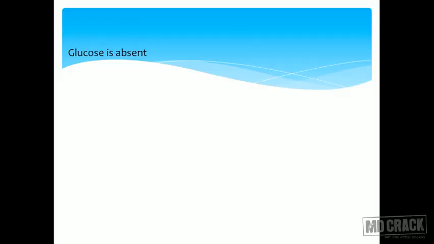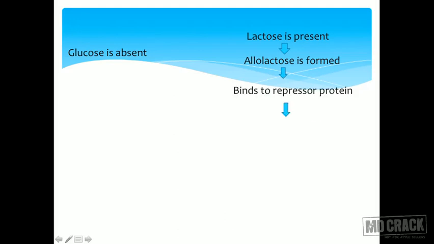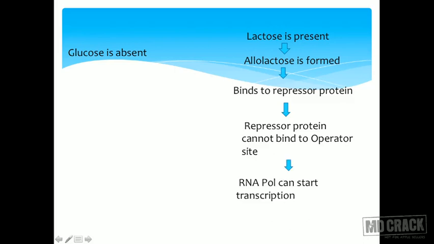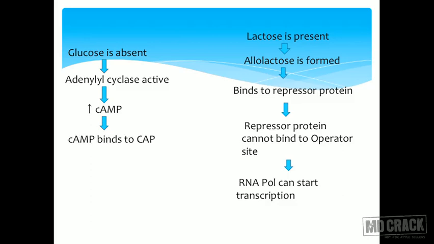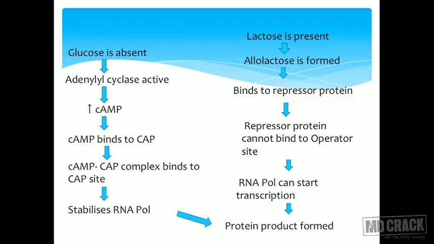When we look at the whole summary: when glucose is absent and lactose is present, allolactose is formed and binds to the repressor, so the repressor cannot bind to the operator site, and RNA polymerase can start transcription. When glucose is absent, adenylate cyclase is active, which increases cyclic AMP. Cyclic AMP binds to CAP, and this binds to the CAP site and stabilizes RNA polymerase, and thereby the protein product is formed. This is the whole summary that you need to know. The extra parts that I told you are just extra.